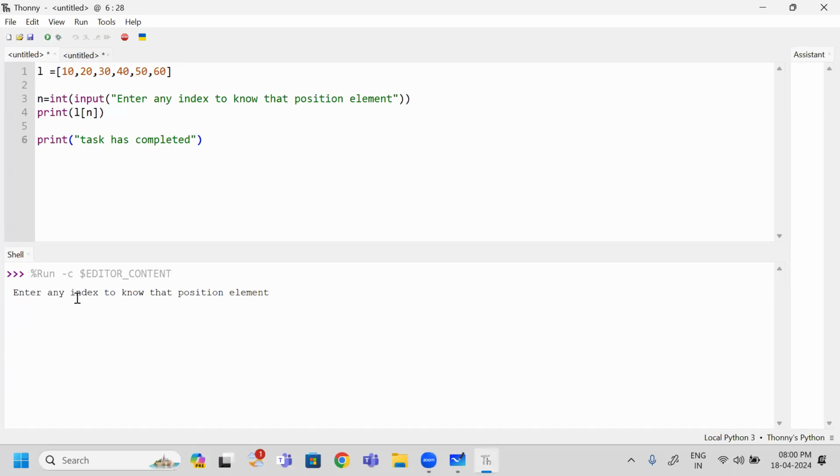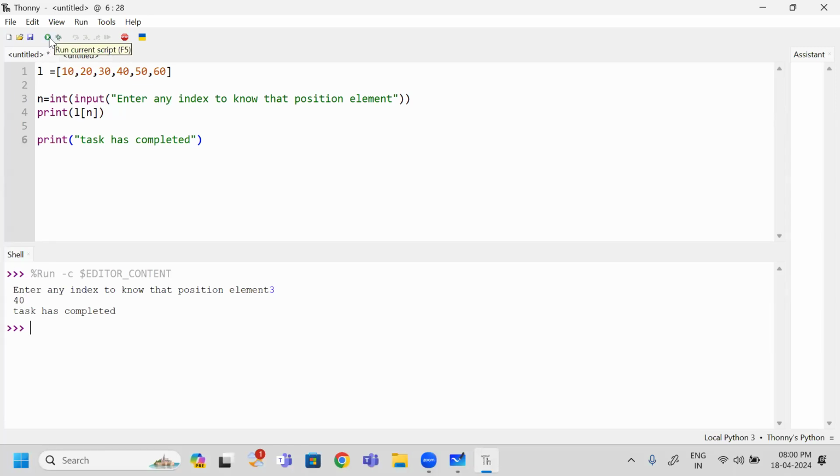If I run this program, yes, it is executing fine, which does not give any error. And it is asking me to give an index. I have given index as 3. Is it a valid index? Yes, I am giving an integer value. When I hit enter, I can see the element at the third index, which is 40. 0, 1, 2, 3, the third index contains 40. So it has executed successfully.